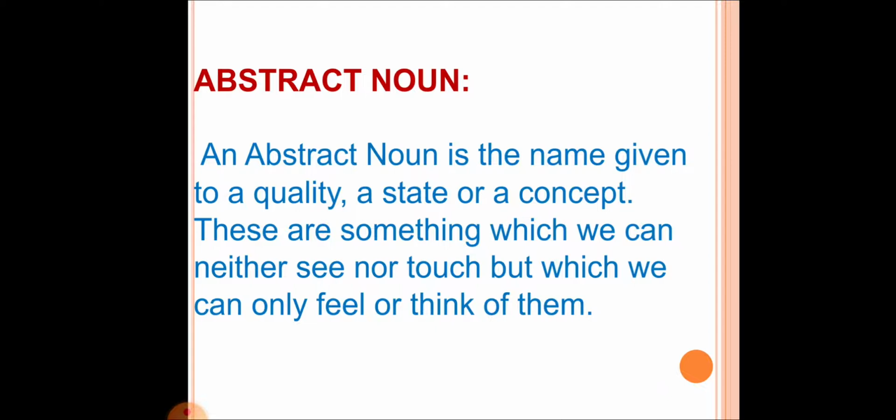So when we are talking about any quality, what comes to mind? Honesty. Then other qualities like punctuality, trust, faith. These are the words that come to our mind when we talk about a quality or concept.